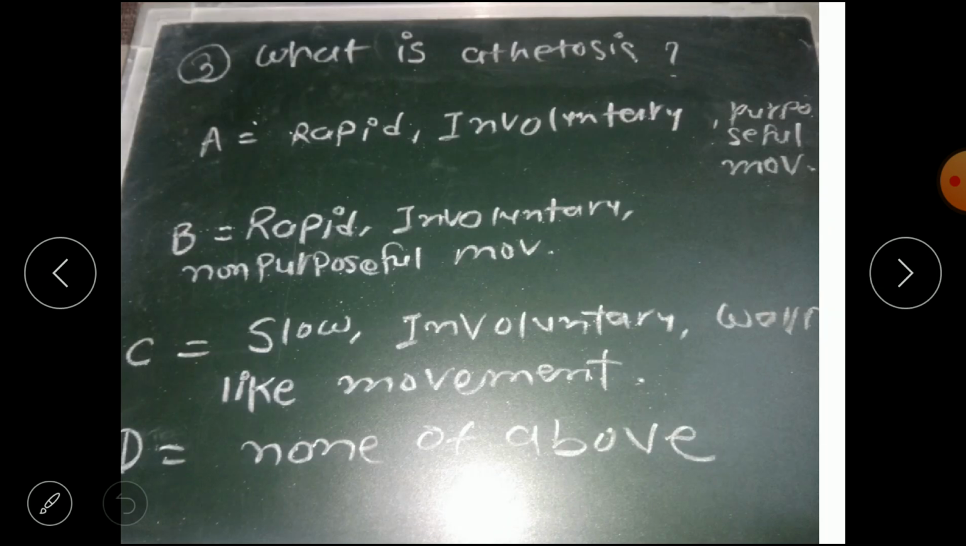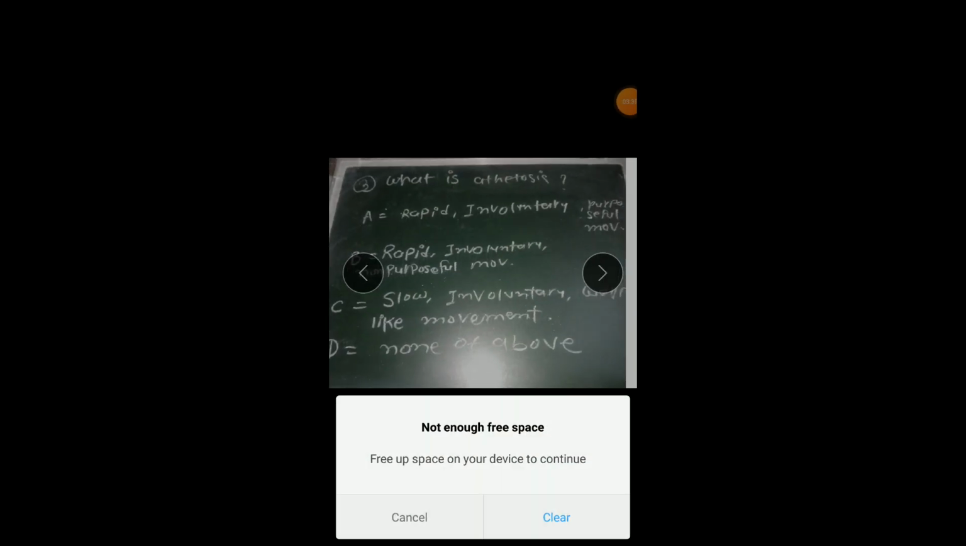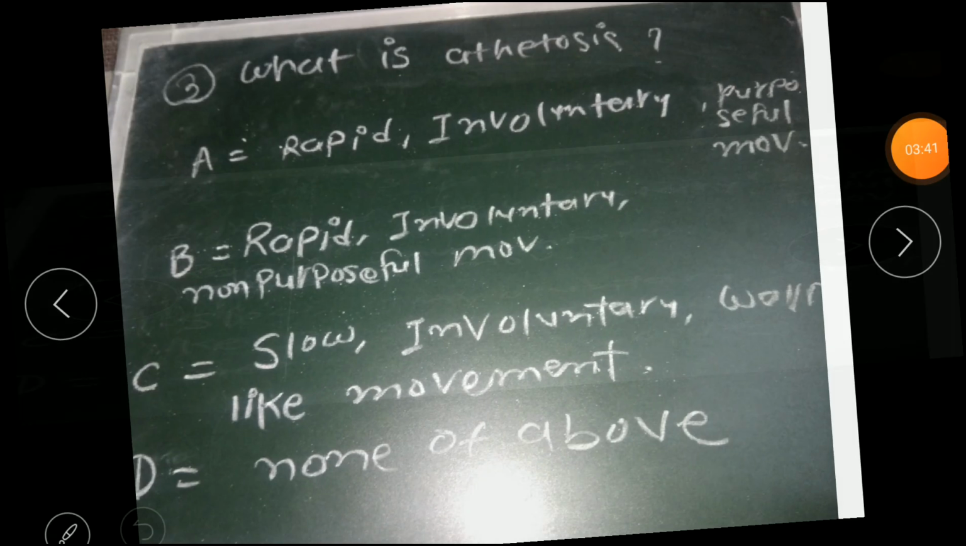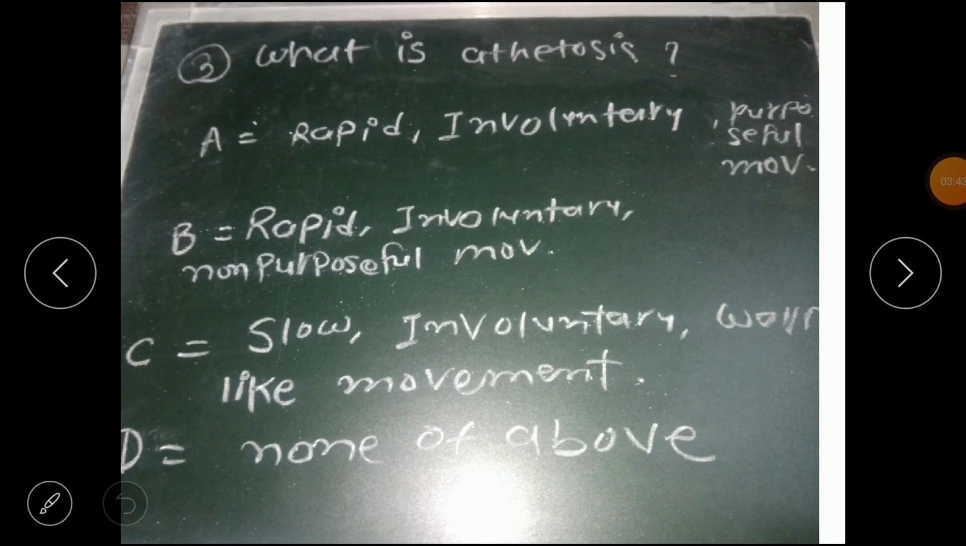Next, fourth question: what is athetosis? Option A, rapid, involuntary, purposeful movement. Option B, rapid, involuntary, non-purposeful movement. Option C, slow, involuntary, worm-like movement. And option D, none of the above. So the answer is option C, slow, involuntary, worm-like movement.